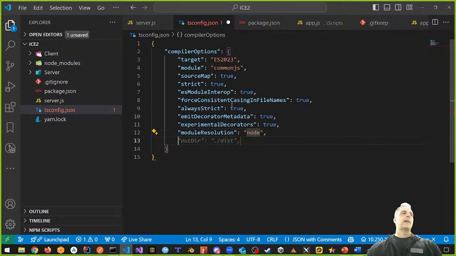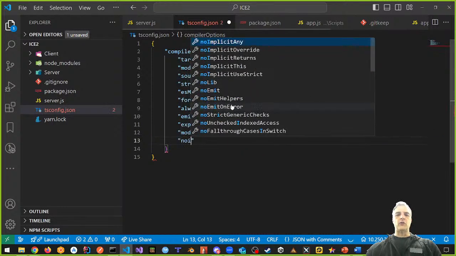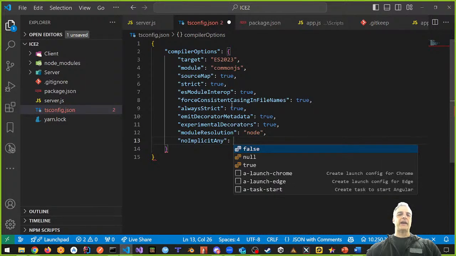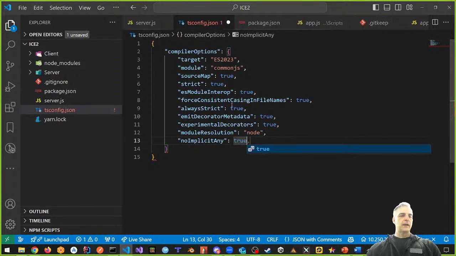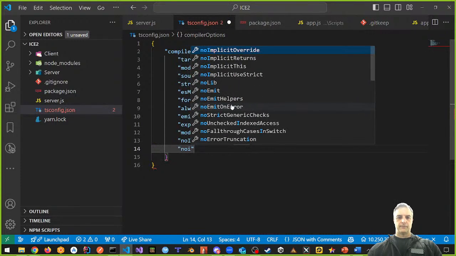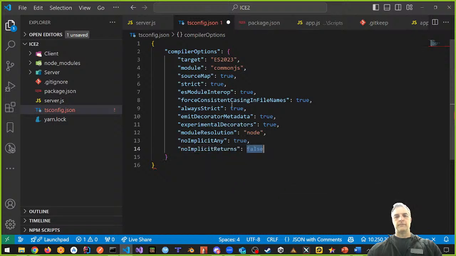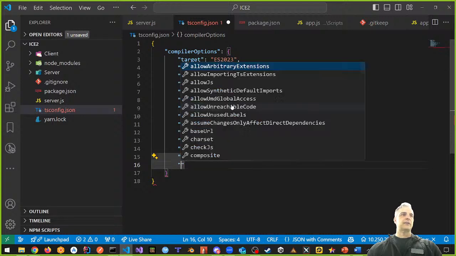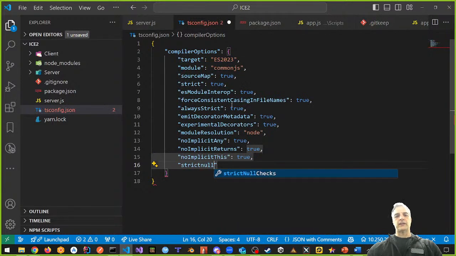Okay. We're also going to use no implicit any. We're not going to allow any implicit any, right? And we're also going to have no implicit returns. No implicit returns, so this way we're going to explicitly say how this is going to work. No implicit this, that's for sure, we're going to use that, as well as strict null checks. We're going to use that as true.